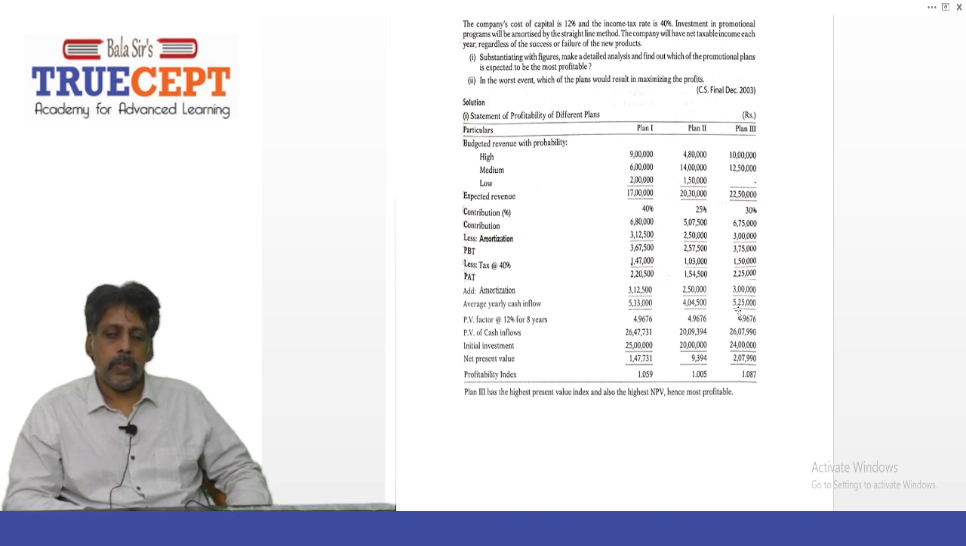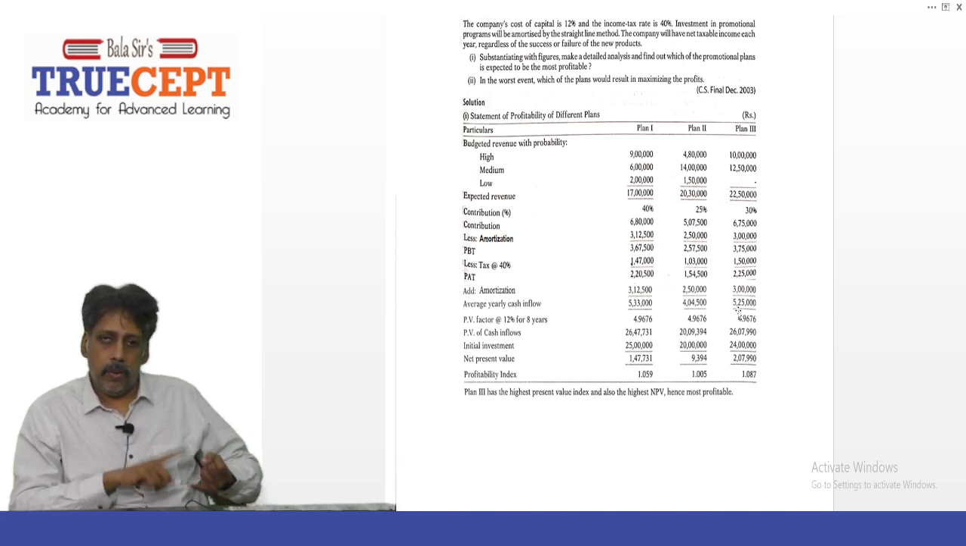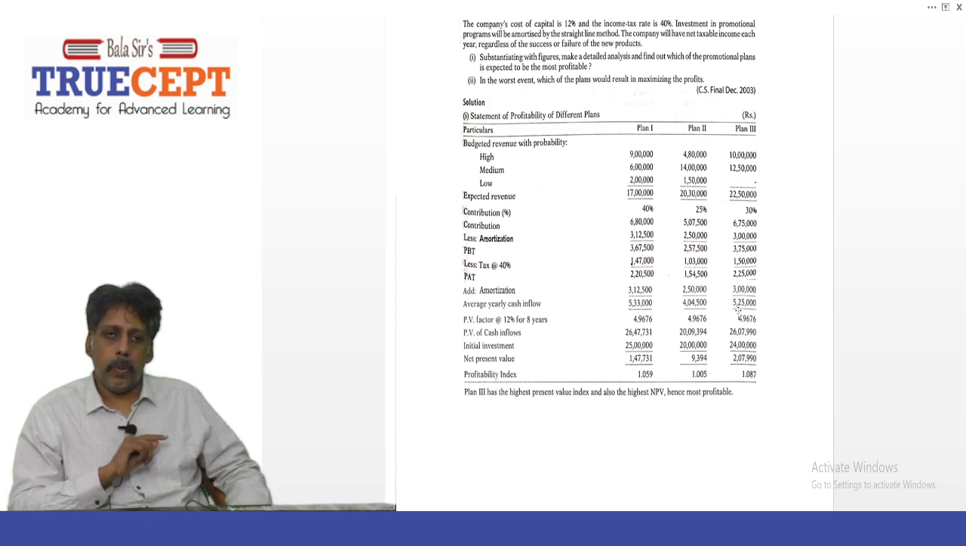That is 3 lakh 67,500 for plan 1, 2 lakh 57,500 for plan 2, and 3 lakh 75,000 for plan 3. Less income tax at 40% for all the 3 plans. So you minus 40% tax and tell me the profit after tax: 2 lakh 20,500, 1 lakh 54,500 and 2 lakh 25,000.